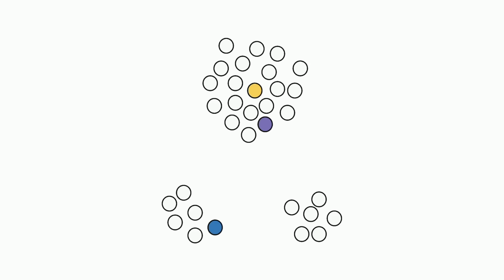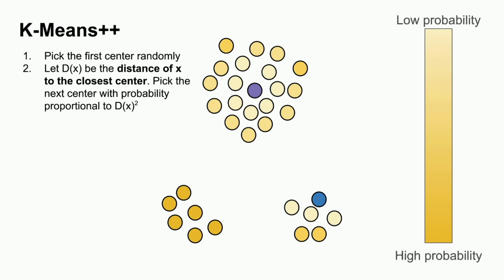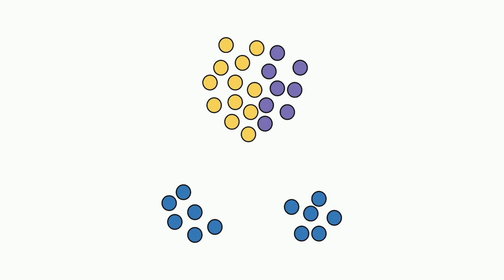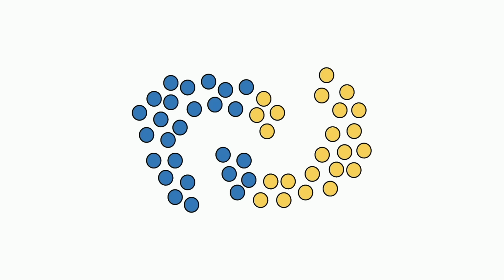K-means kickstarts its procedure with a random set of initial k-centers. But if they're too close, they could cause a natural cluster to be split, creating a non-optimal clustering. K-means++ suggests a different initialization where centers are picked randomly, but with probability proportional to the distance from the closest of the centers picked so far. Despite this improvement, certain datasets are simply not suited for K-means.